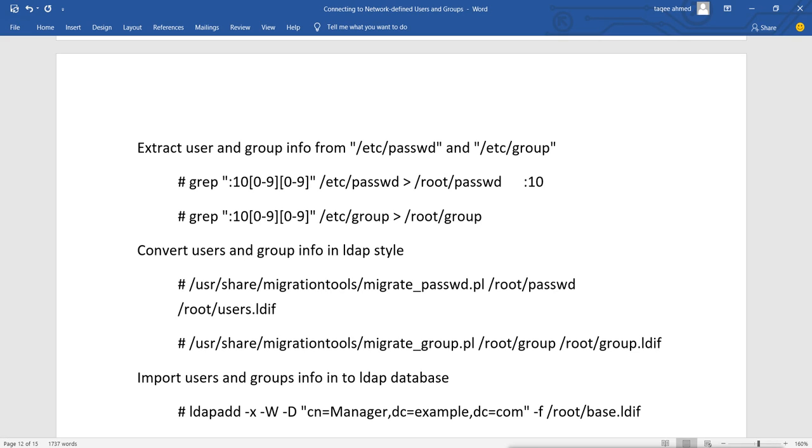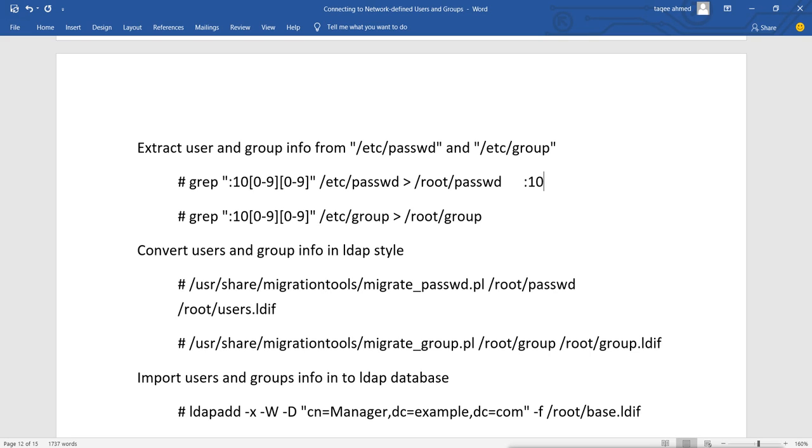It will grab all the lines which start with 10, then the next digit can be 0 to 9.